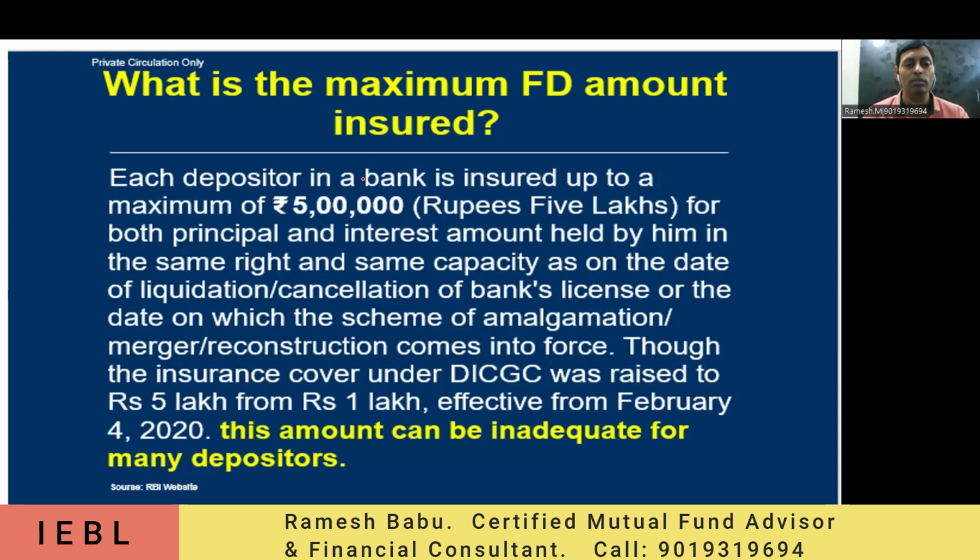Recently it has been increased to 5 lakhs. That is also insurance; it is not direct cash. Including your interest and capital, you will get a maximum of 5 lakhs. It's a maximum, not a minimum. There is no guarantee that even up to 5 lakhs you will get.